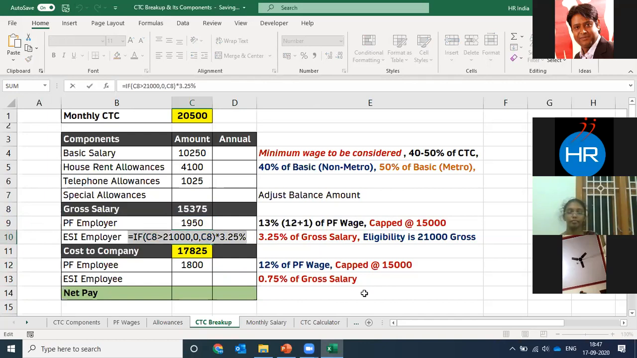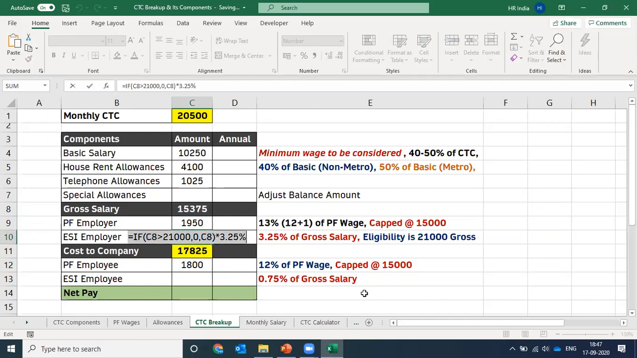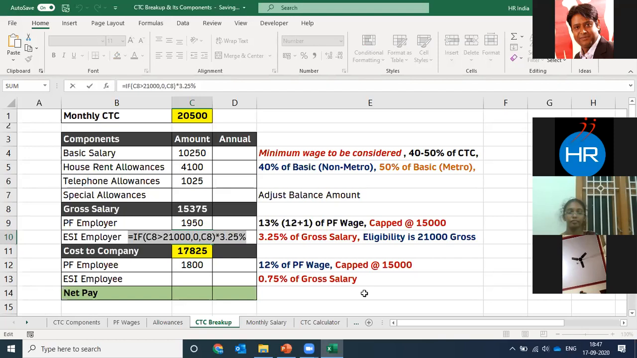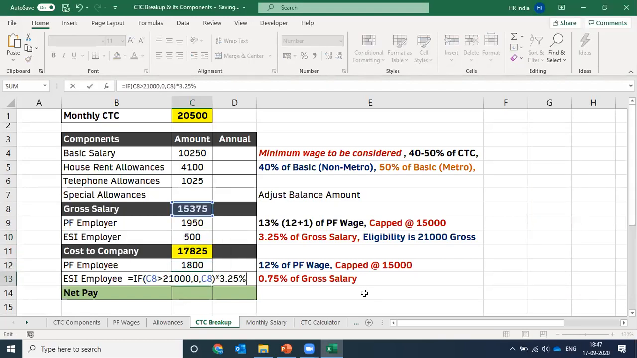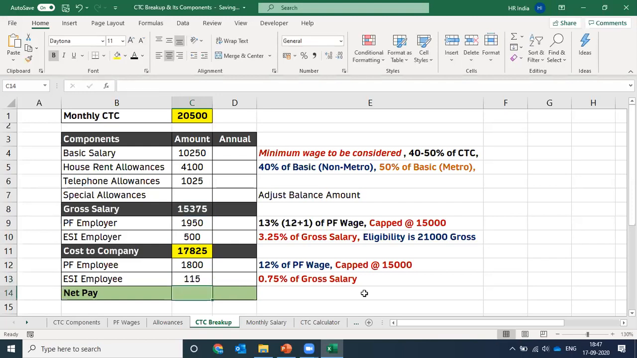Same thing we'll do for ESI contribution also. Go to the ESI employer cell, copy the formula, come back to the employee cell, paste it and change the rate. What is the rate of contribution in ESI for the employee? It is 0.75%. The employee contributes at the rate of 0.75%. The employer contributes at the rate of 3.25% of the gross salary. Press enter and we have calculated the ESI for the employee part.